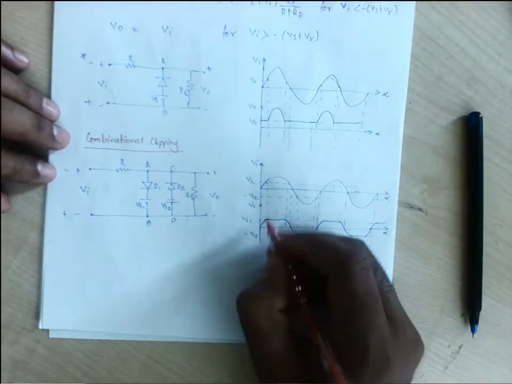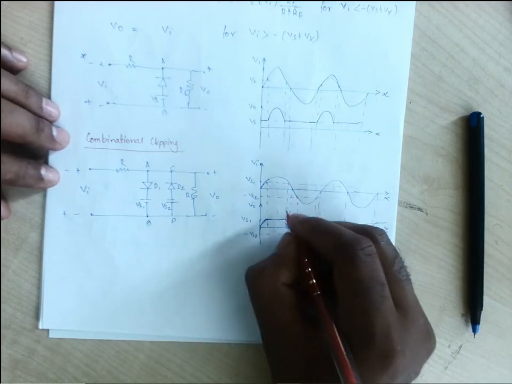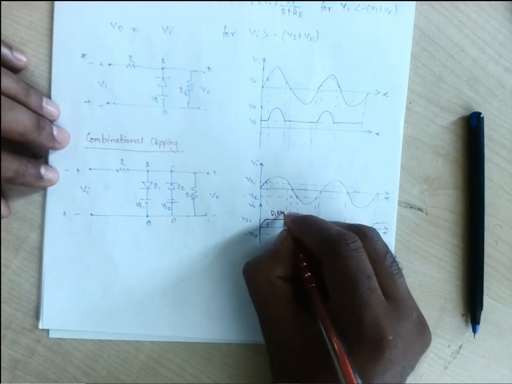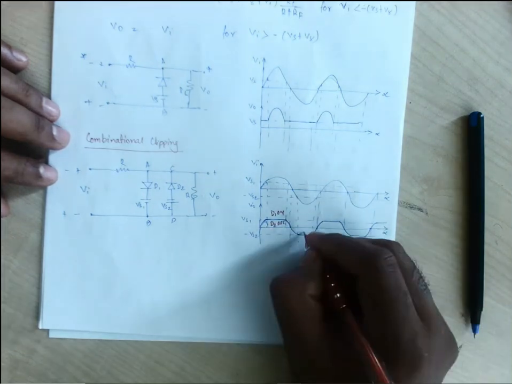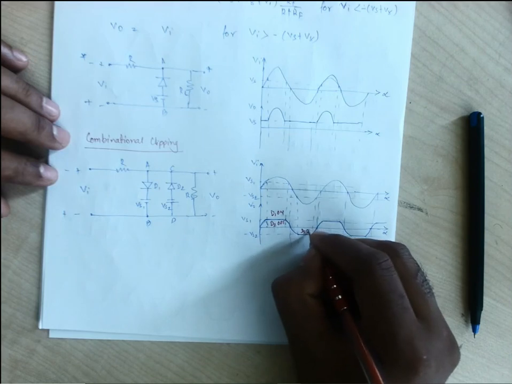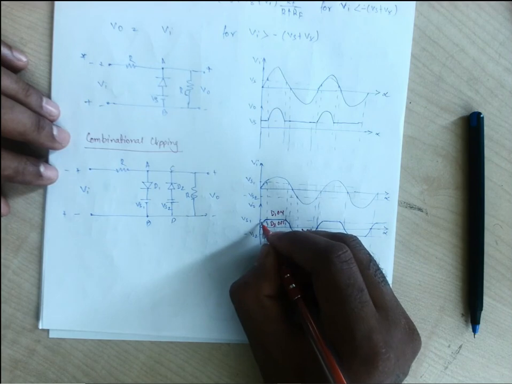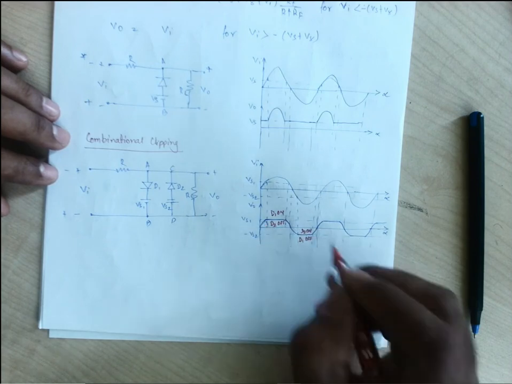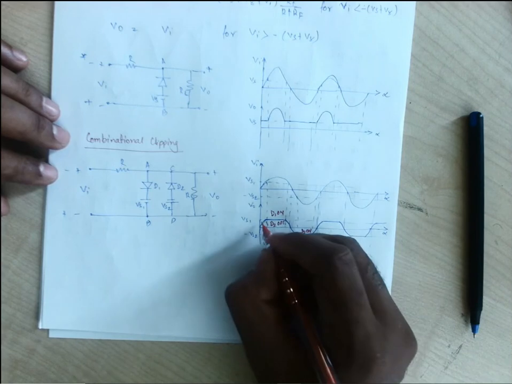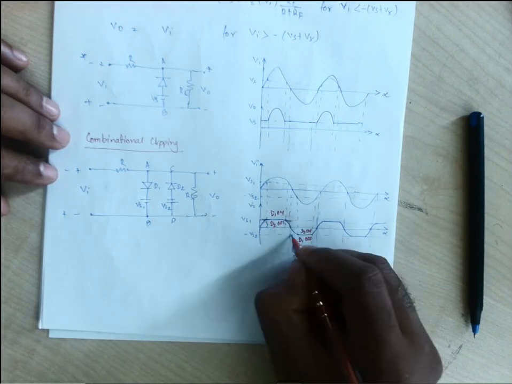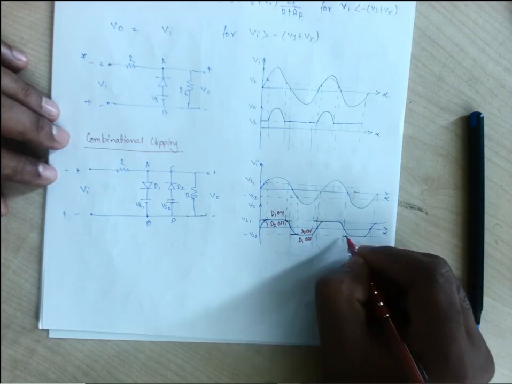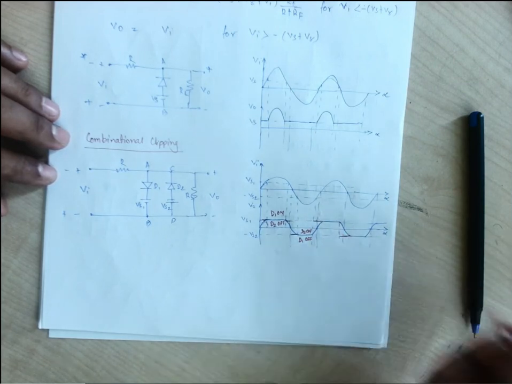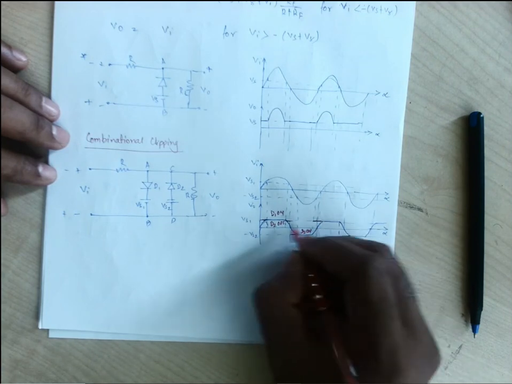For this case, D1 is on and D2 is off up to this point, here D2 is on and D1 is off, but for this part D1 and D2 are both off. Same for this part, and this part, as well as this part.